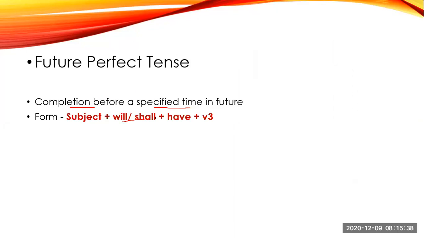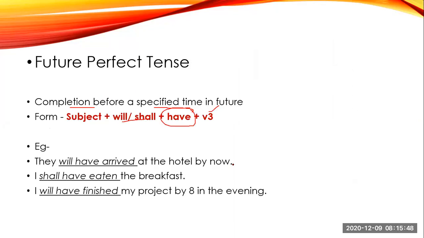We'll see the example. They will have arrived at the hotel by now. Okay. So this is your prediction that they will have arrived at the hotel now. So will have plus V3. I shall have eaten the breakfast. Shall have V3. I will have finished my project by 8 in the evening.